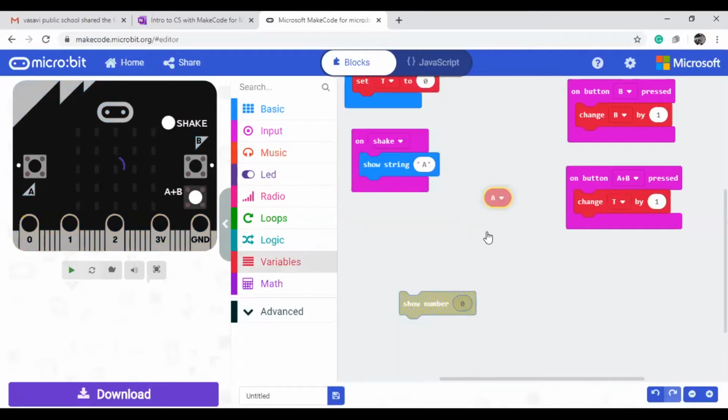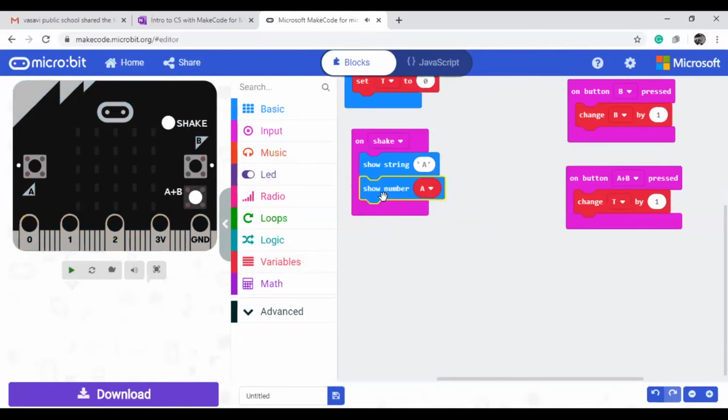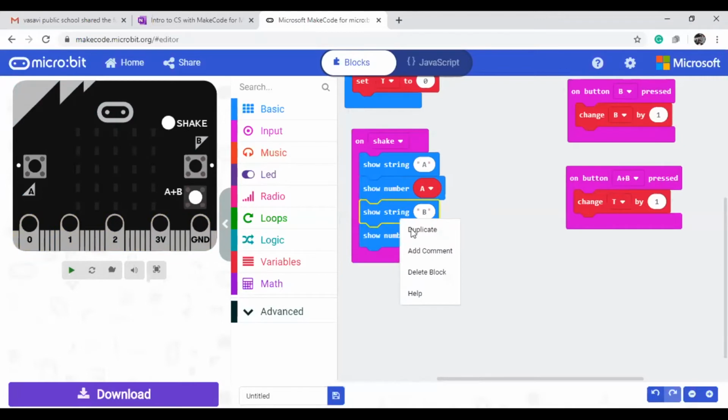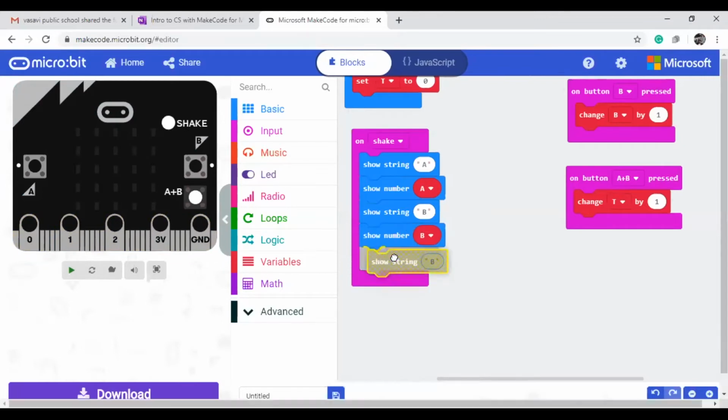But how can we use this? We can put this result in the show number block, and then it will give the output of the A value. In the same way, if you want to see the B value, you can give B here and put it here. No need to drag from there.